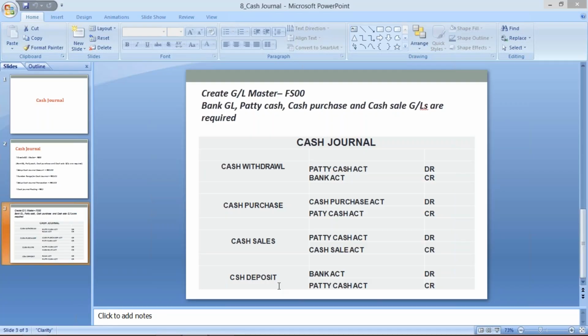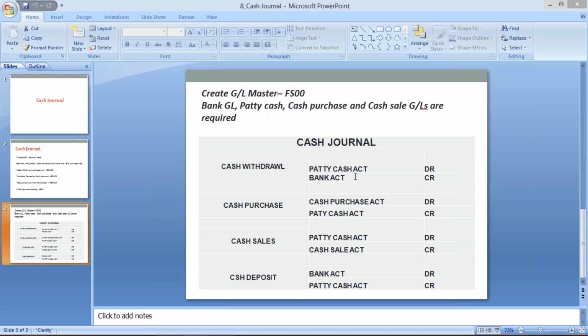So whatever surplus amount is there, we have to deposit into the bank account. Then the bank account will be debited, because the bank account is the receiver, or in the simplest way, an increase in an asset is debited, and then the petty cash account is credited.